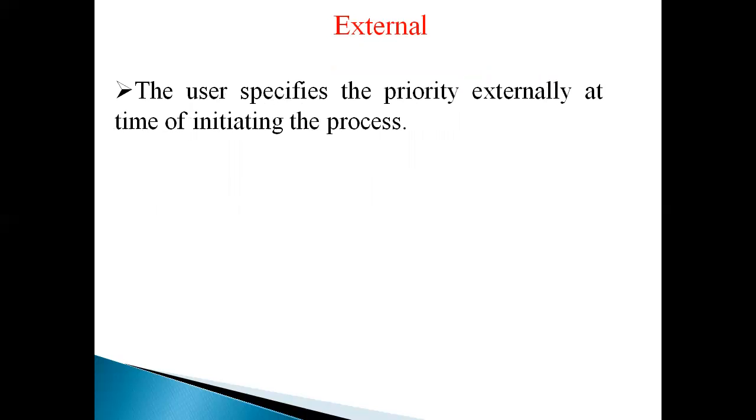External. External means the user specifies a priority externally at the time of initiating a process. So this is the first of the types of priority. In external priority, when the user is initiating a process, that is, when the user is starting a process, at that time the user specifies the priority. The user specifies the priority, and that is called the external priority.